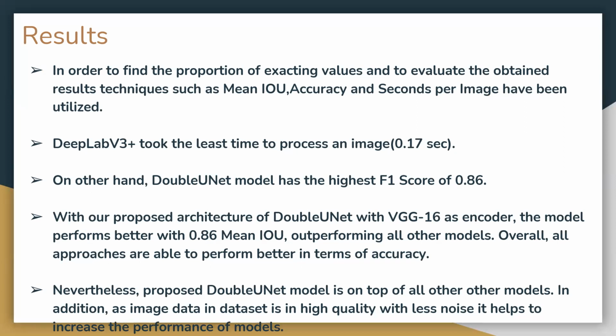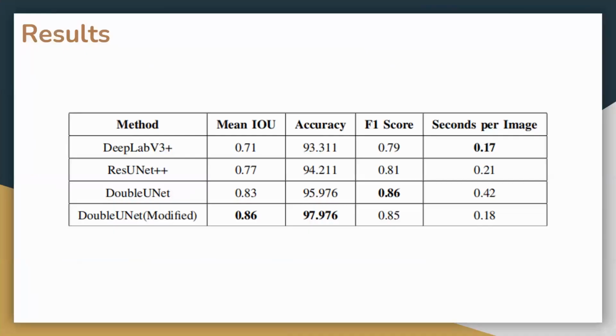As the image data in the dataset is high quality with less noise, it helps to increase the performance of the models. The fastest time, or you can say the least time taken to process an image, is DeepLab V3, which just took 0.17 seconds to process. But when you consider the accuracy and mean IOU, our modified WNet system is overtaking all the other three algorithms.